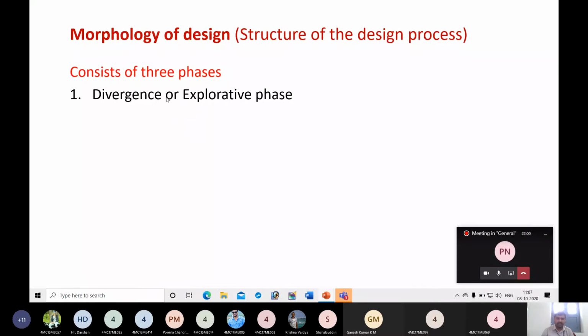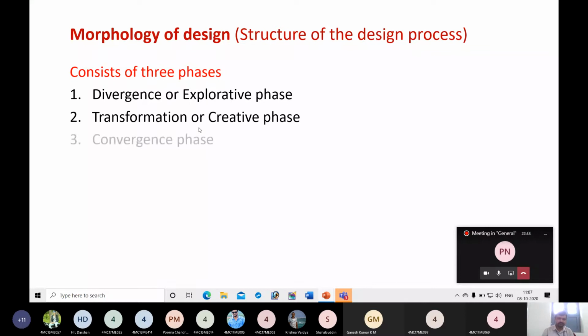This is related to understanding the need or the problem for which you are finding solutions, or understanding the circumstances, or the need for which you are designing a product. It is about understanding a problem or the needs of consumers or of the company. Next, transformation or creative phase. In the first phase we understand the problem or need properly. Then in the second phase you will try to generate as many solutions as possible.